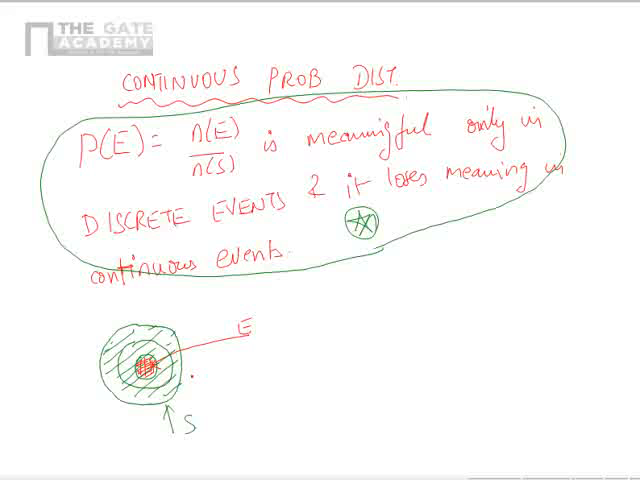Now, how many in the continuous sense? N of E is also infinity. N of S is also infinity because how many points are there? Infinite points are there in the sample space also. Infinite points are there in the event also. Correct? I am trying to count how many points are there. So if I try to evaluate probability of E, it becomes meaningless.